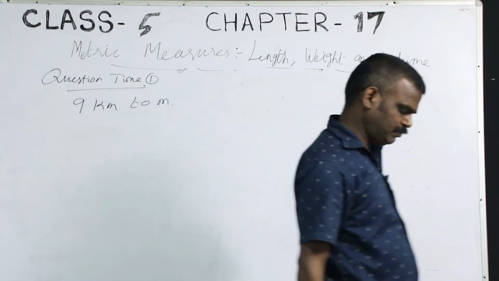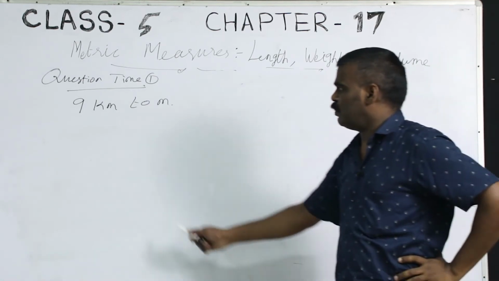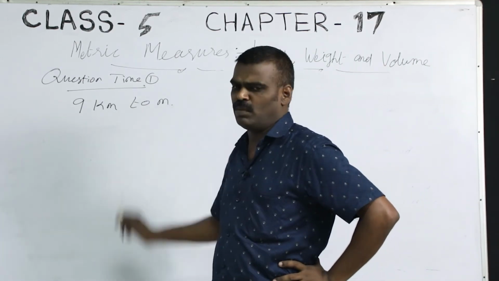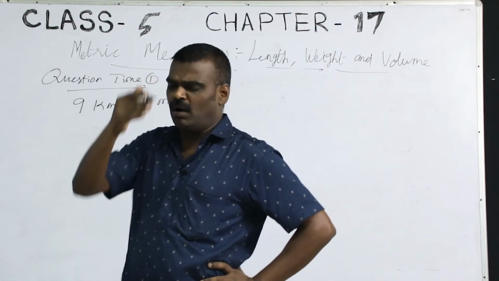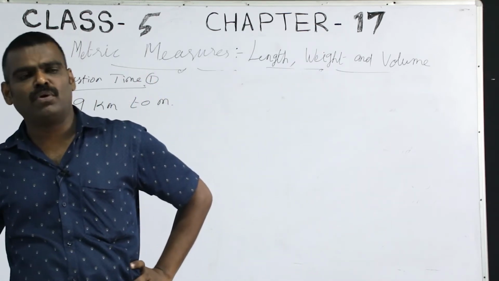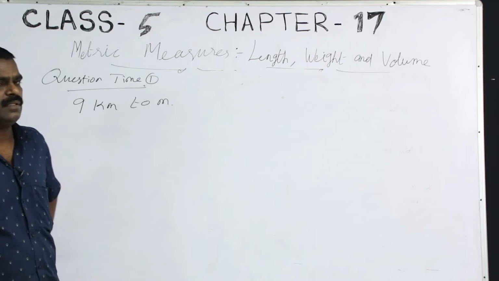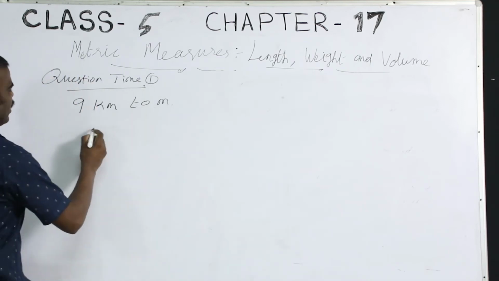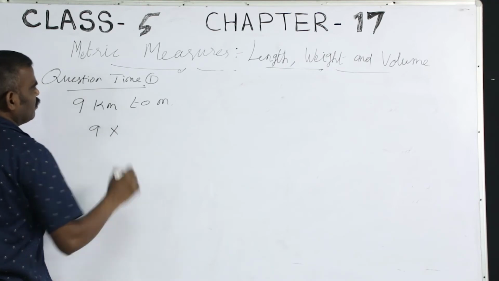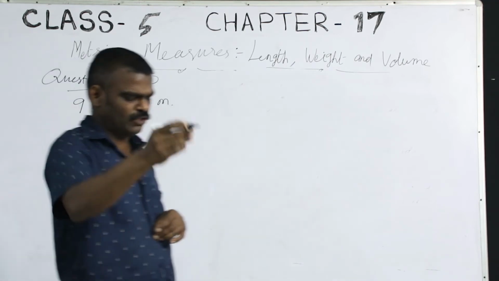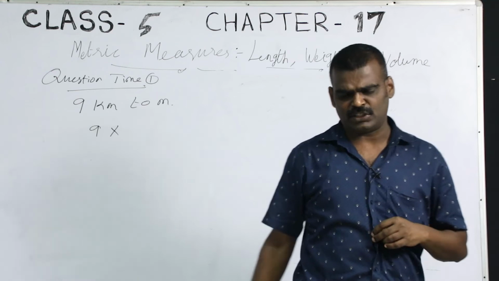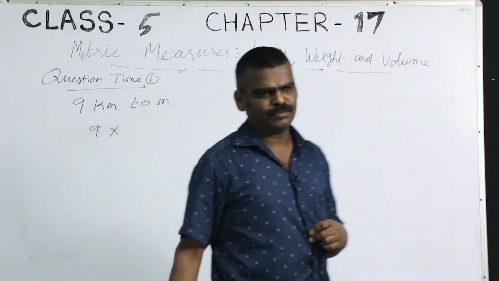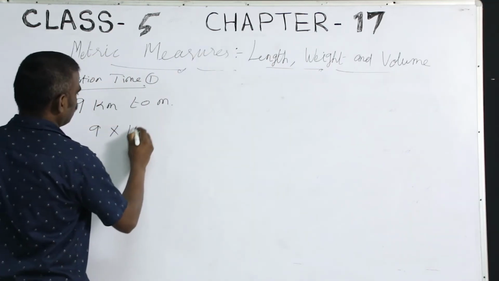Just now we learned kilometer is bigger, meter is smaller. So bigger to small, what do you have to do? Yes, recall. You have to multiply, right? So 9 kilometer, 9 into how many meters equal to 1 kilometer? Just now you learned, right? How many meters? Yes, 1000.